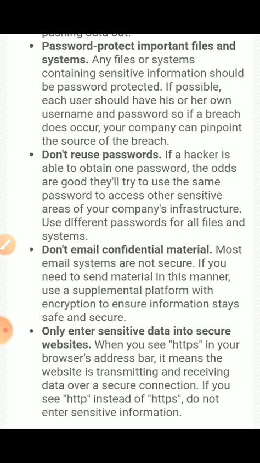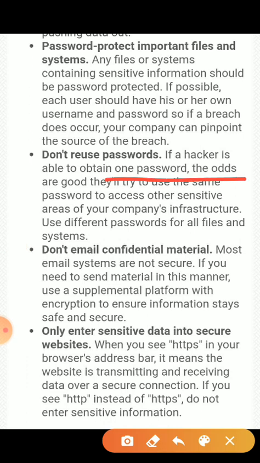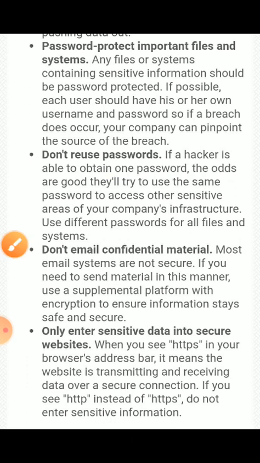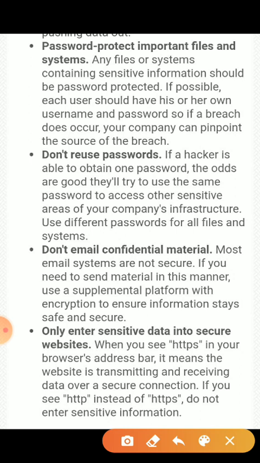So don't reuse your password. If a hacker is able to obtain one password, the odds are good they will try the same password to access other sensitive areas of the company's infrastructure. Use a different password for each file and system, and don't use the same password for different files.